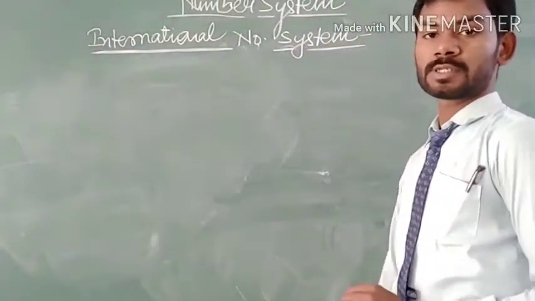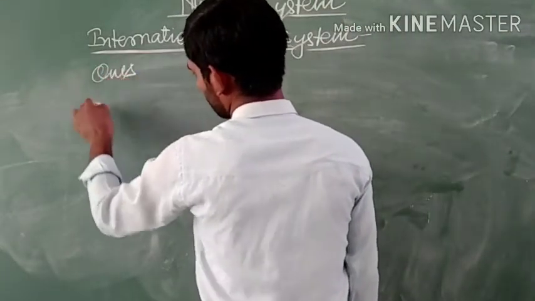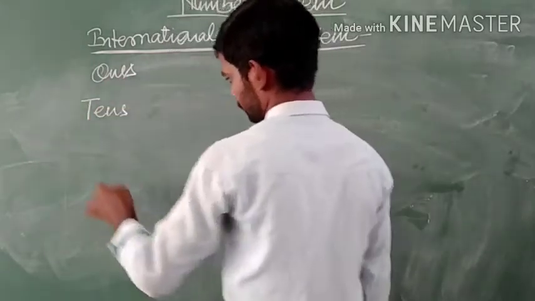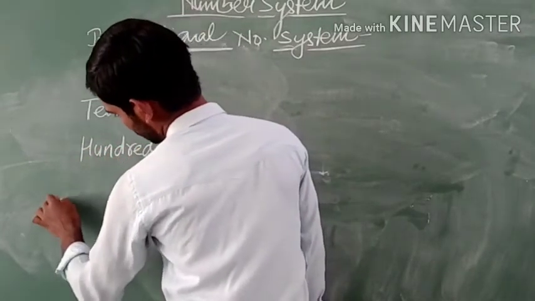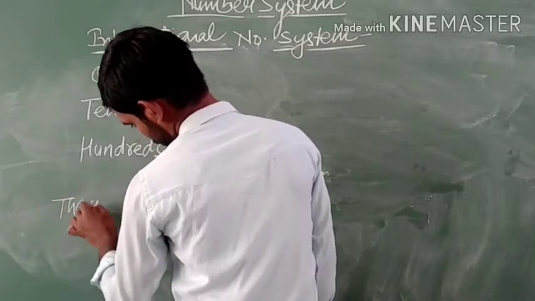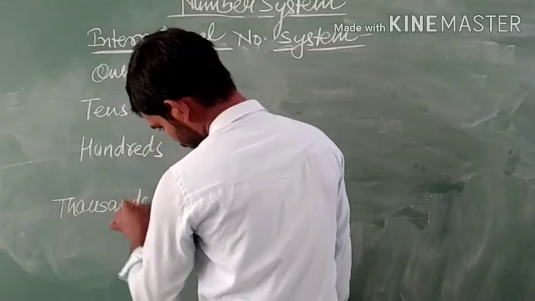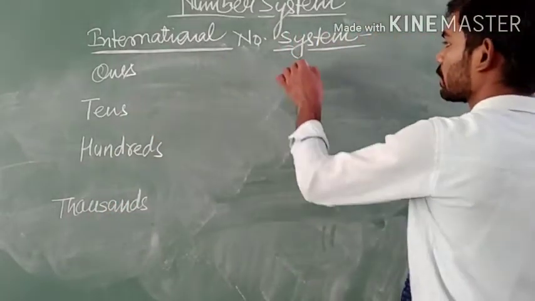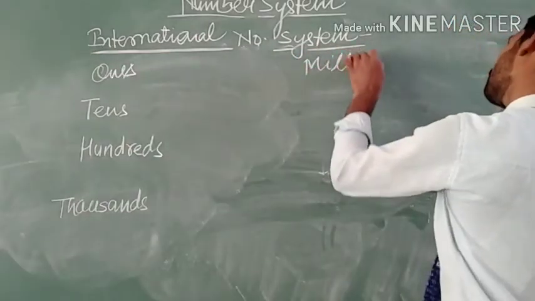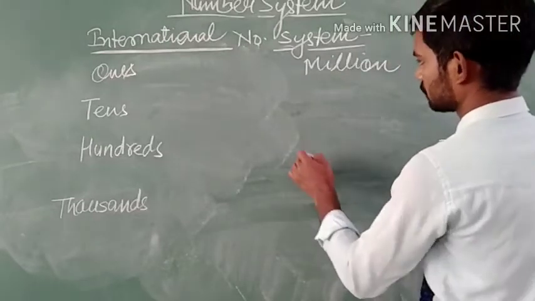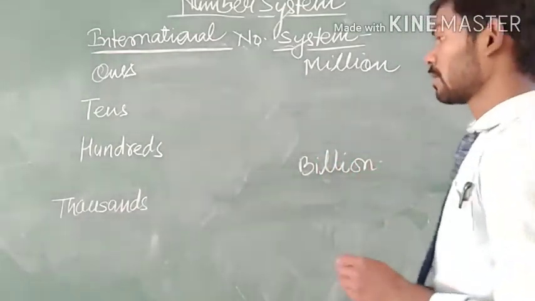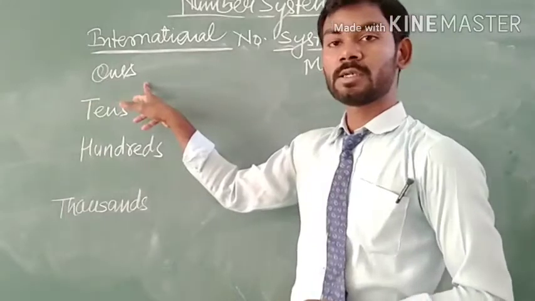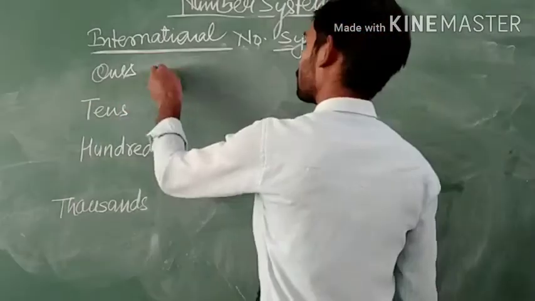In the international number system, the numbers start from ones, tens, hundreds, thousand, million and billion. The number of digits in 1 is 1.